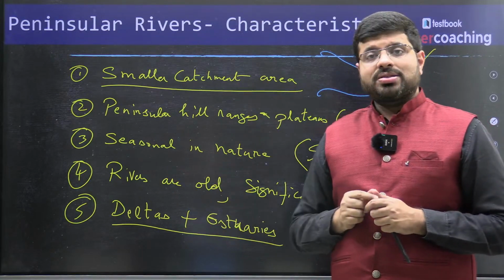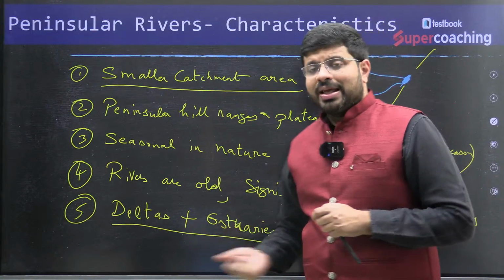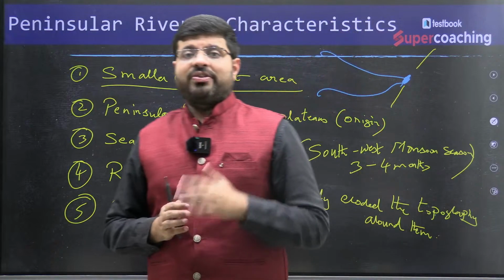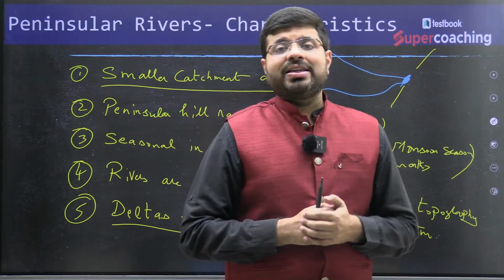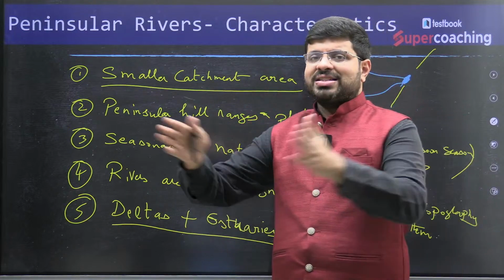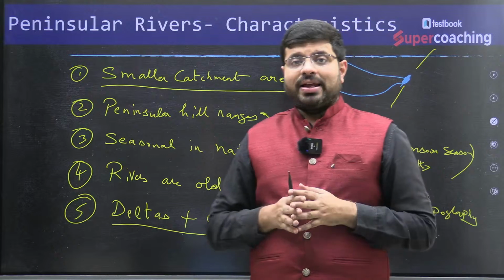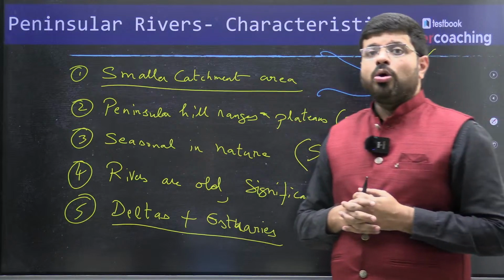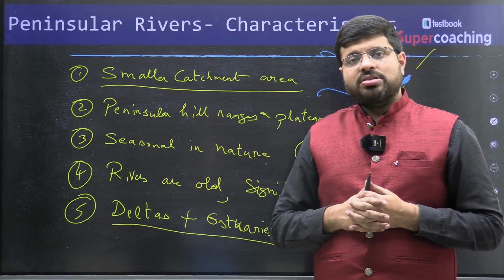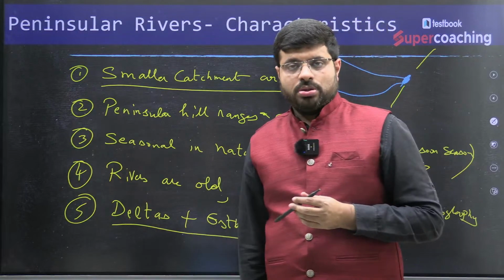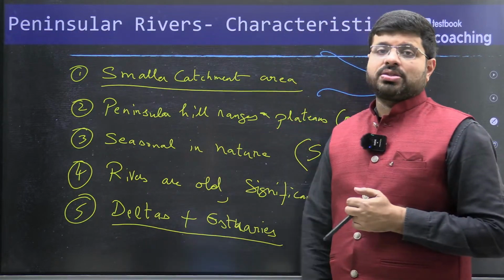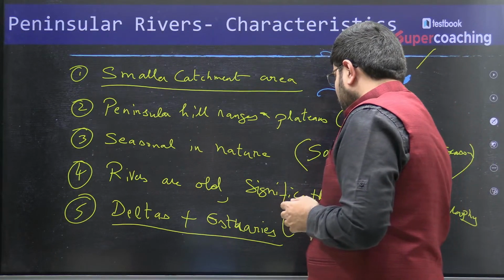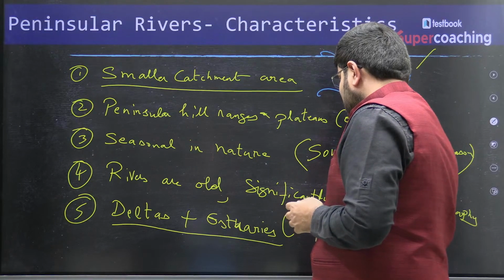Whereas on the other side, the west flowing rivers, a river like Narmada, a west flowing river, is moving across the Vindhyas and the Satpuras. So the area where it is traveling, though it is decently long at around 1000 kilometers, there is not much load which it is carrying, because of which you don't find deltas on the west coast. In fact, it is mostly the east coast where you find deltas. Estuaries are mostly developed on the western coast.